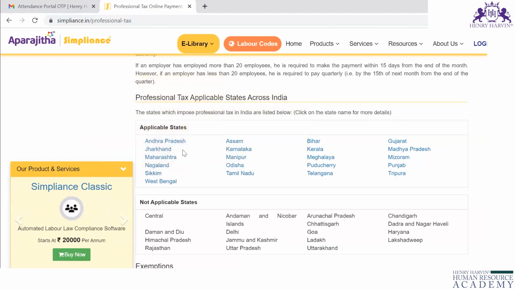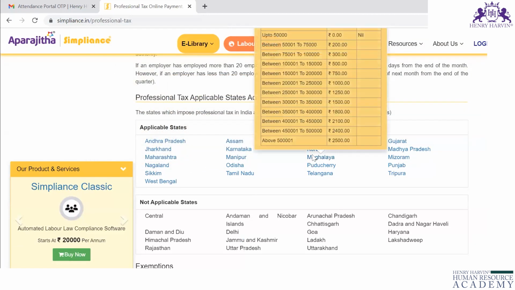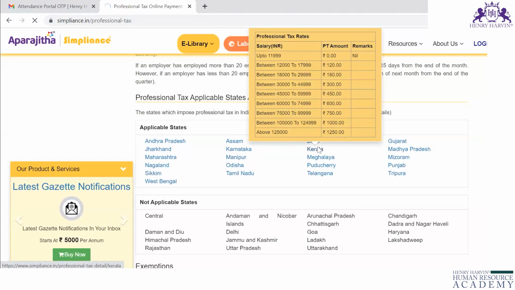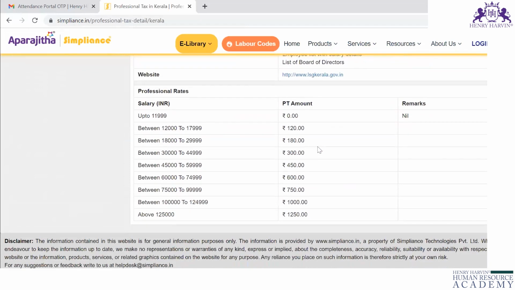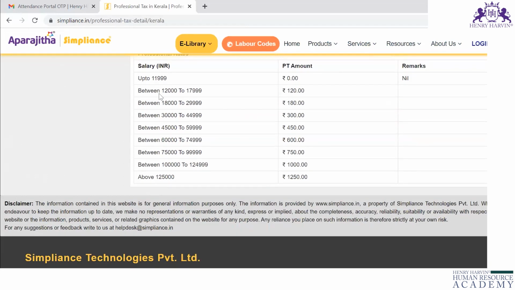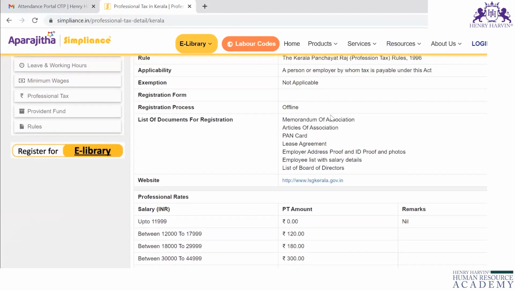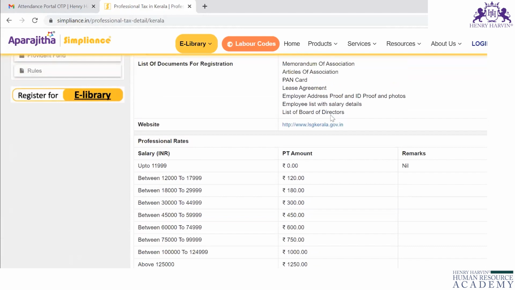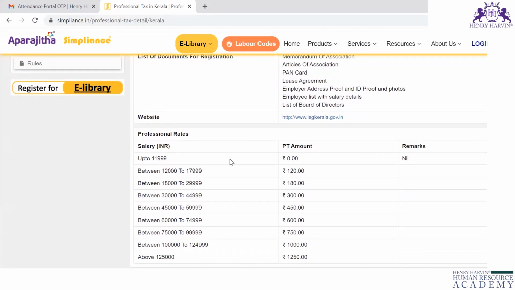So this professional tax, I will let you know. Say for example, we will take Kerala. See, they have given some slab, or some table. According to this slab only, you have to deduct the professional tax. If the employee is earning between 12,000 and 18,000, that is 17,999, for that employee you have to deduct 120 rupees as professional tax.